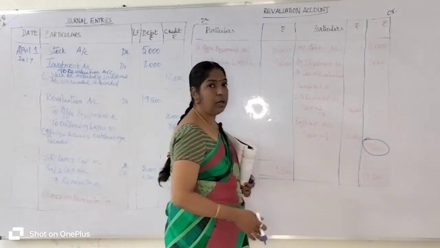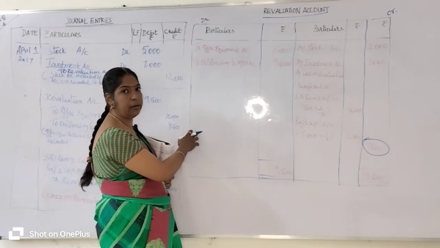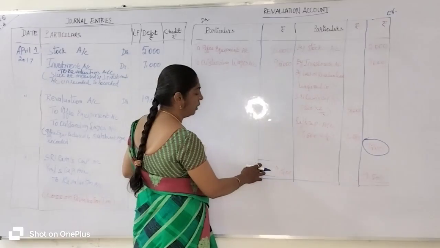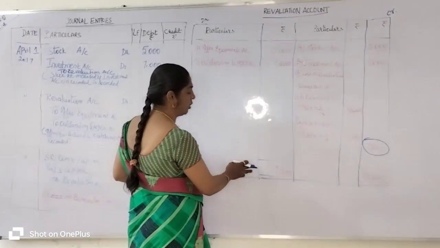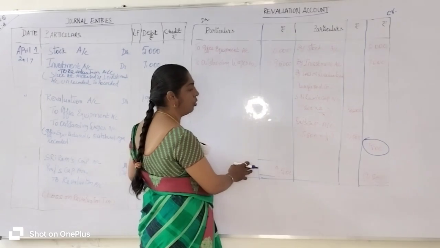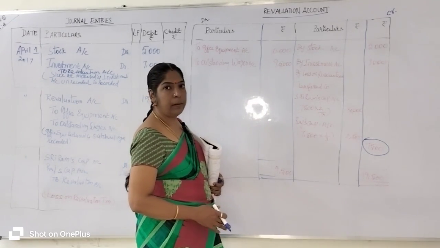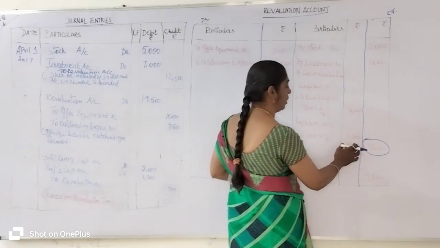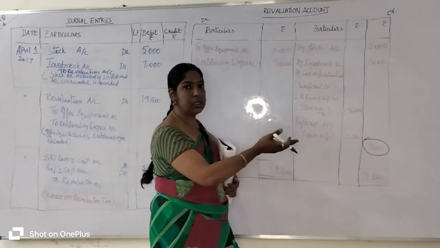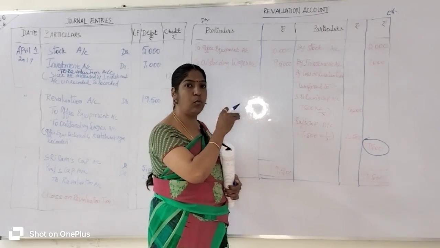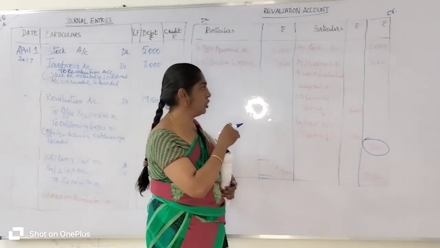If you get the total on the credit side, you get the profit on the debit side, right? But here the total is on the debit side, 19,500, so as per the format, you get the loss. The balancing figure on the credit side is 7,500 rupees. That loss on revaluation is transferred to the old partners' capital accounts in their old profit sharing ratio.